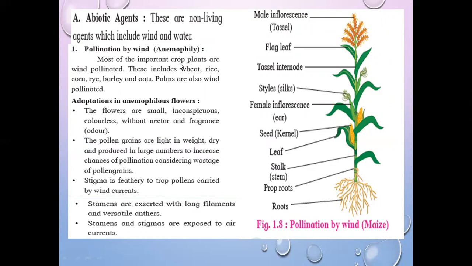Most of the important crop plants are wind pollinated. This includes wheat, rice, corn, rye is same like wheat, barley, oats, etc. Palms are also wind pollinated. Always remember what is anemophily. Anemophily is the type of pollination in which transfer of pollen grains from anther to stigma takes place by wind.